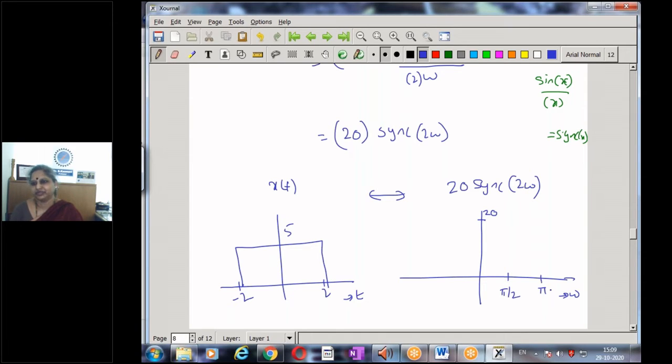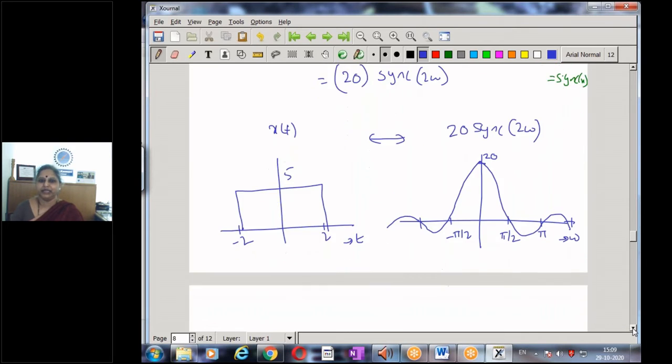The next zero crossing will be at pi, and so on. At minus pi by 2, my first zero. So then it's a sinc. Again, it's a freehand sketch, just to understand. So this is our rectangular pulse function. When I have a rectangular pulse function, this is what we have as the Fourier transform.